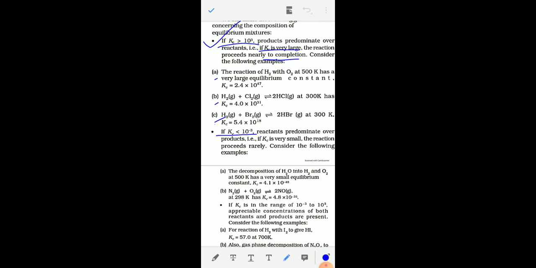And now if the value of the equilibrium constant Kc is less than 10 to the power minus 3, the reactant predominates over product. That is, if Kc is very small, the reaction proceeds rarely. Some examples are given. In this reaction, the value of Kc is very small.